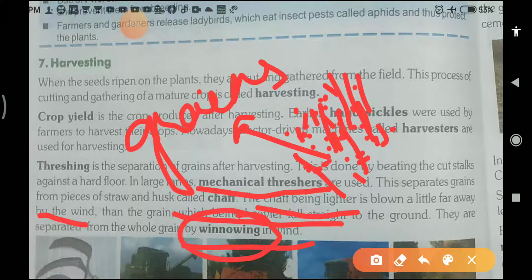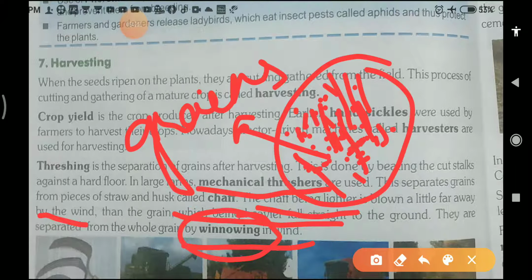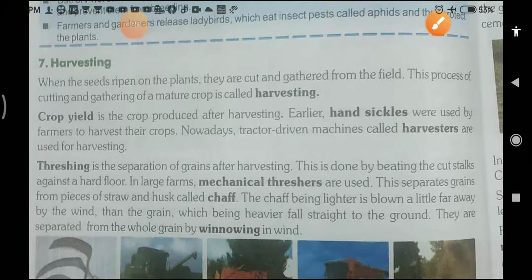When we pass the wind in this area, this chaff, being lighter than the grain, will be blown away. In this way the chaff is separated from the grain and we get the grains only. So that process is called the winnowing process, which is done with the help of the wind. We can separate the grains with the help of the wind. That process is called winnowing.